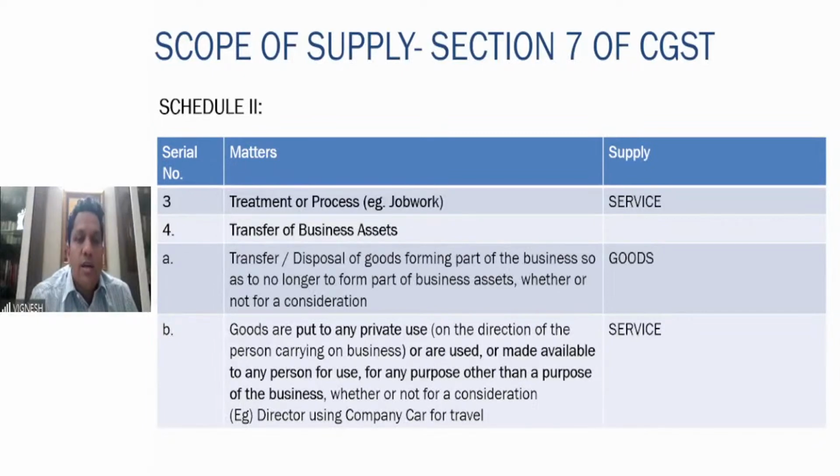Then goods are put to any private use on the direction of the person carrying on the business, or are used or made available to any person for use for any purpose other than the business, whether or not for a consideration. It is a service. That means in case the company is giving the company car to a director to travel, the goods are being put to private use or made available for a use other than business purpose, right? So in that particular situation, it is a supply of service because it's something like a right to use.